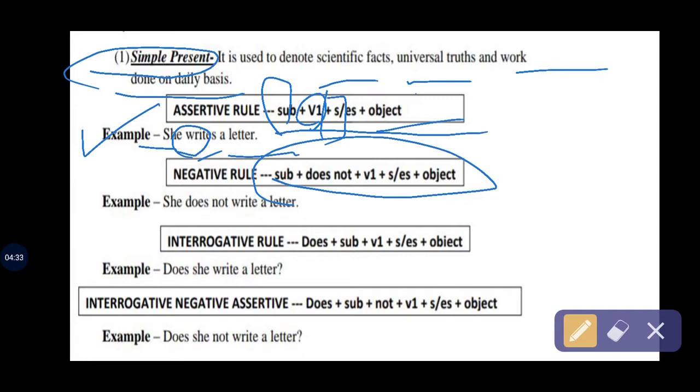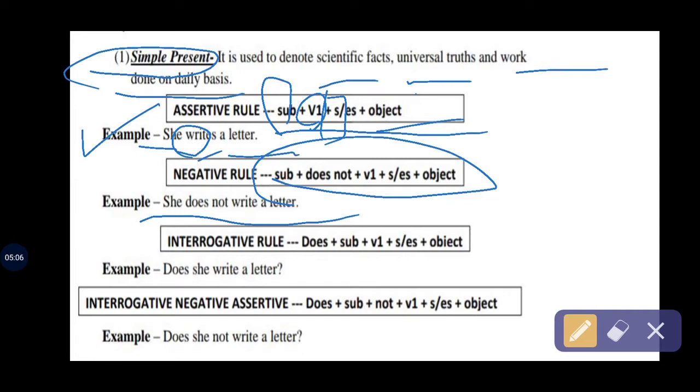It means we have to use does not to make negative simple present. Other rules are the same as assertive rules. Here is the example: she does not write a letter. She, subject; does not, the rule of making negative tense; write a letter. Write is a verb's first form, and here we don't use s, and the object is a letter.